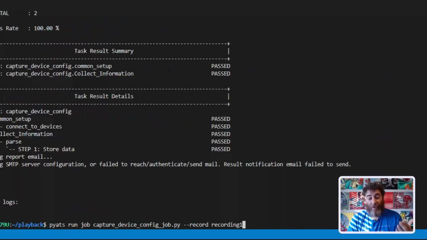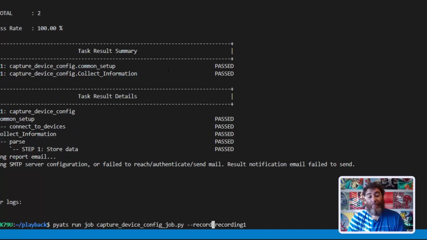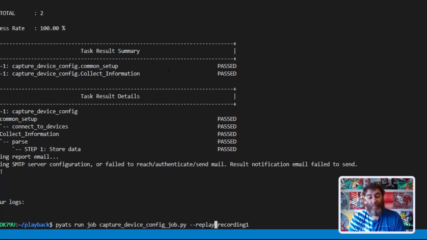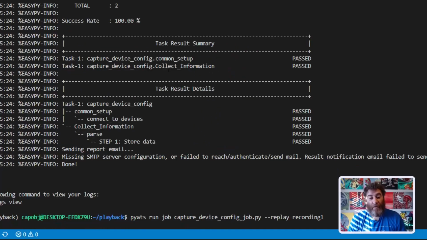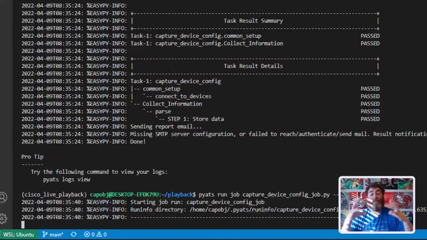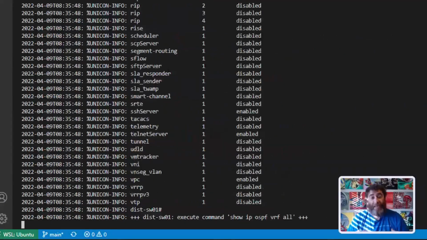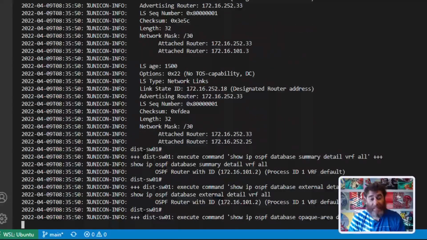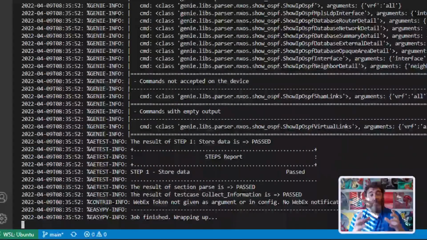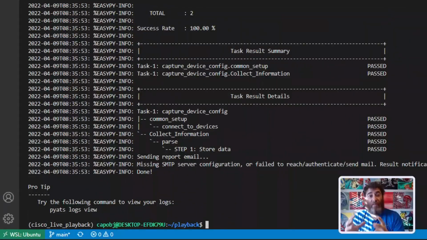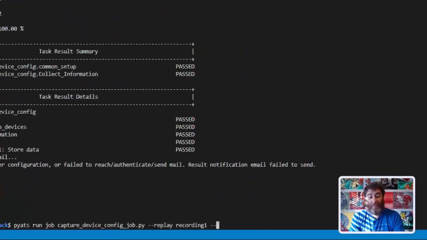Now that I have the recording, let's play it back. So I'm just going to say replay recording1. And it's going to simulate or replay my job and all of the logs. Wonderful for training, wonderful for capturing and playing back your pyATS activities. Just incredible. So we can record and we can replay, and we can even add a speed option here.